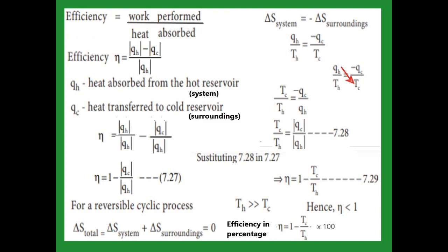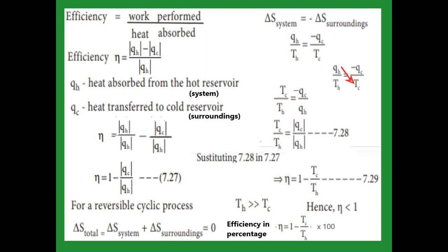Here the system is the hot reservoir, so QH by TH is equal to minus the surroundings, which we consider as the cold reservoir, so minus QC divided by TC. Interchanging QH and TC, we get TC by TH is equal to minus QC by QH. Now substituting equation 7.28 in 7.27, we get the eta formula: eta is equal to 1 minus TC by TH, equation 7.29.